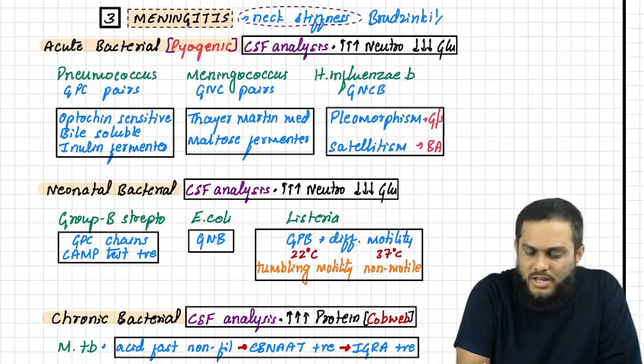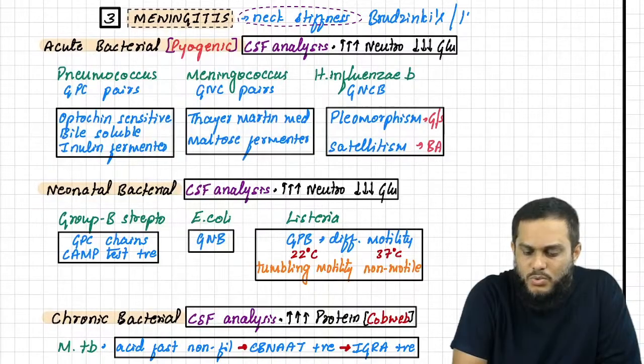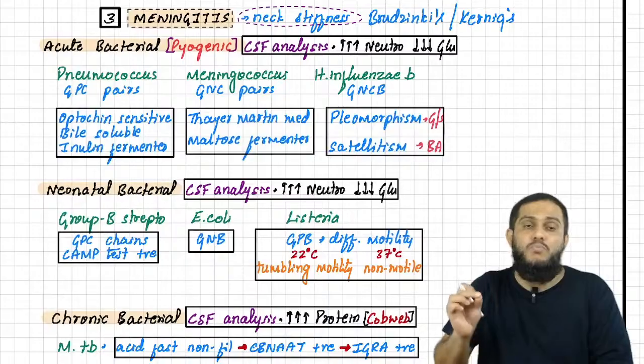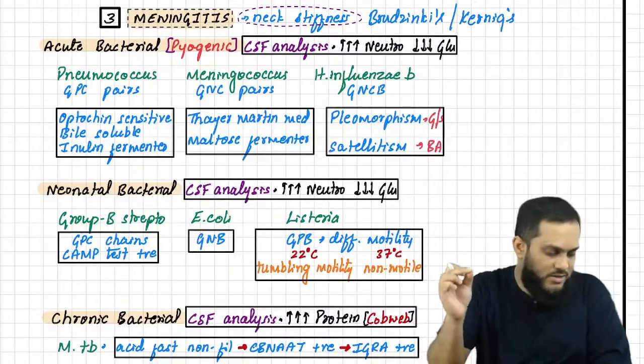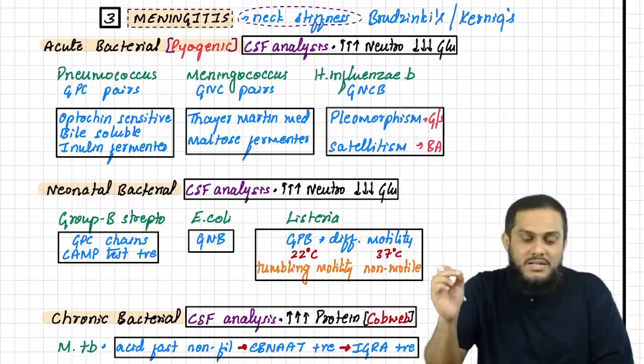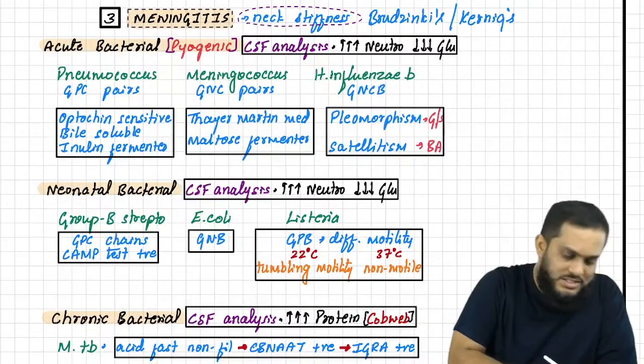Sir, why didn't you write the other 2 signs? I didn't write the other 2 signs because they are also used by the examiner, but the most important sign used by the examiner is neck stiffness. Neck stiffness. Okay, somebody said, sir, phlebotomous, recent MCQ.